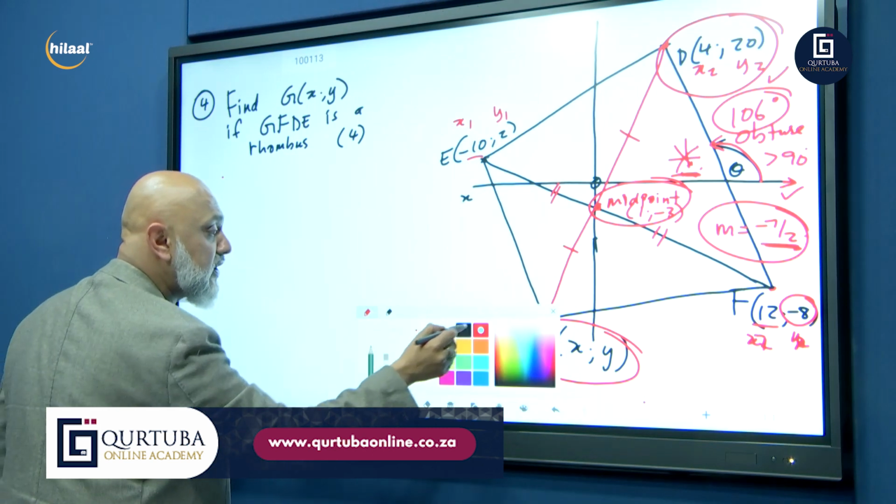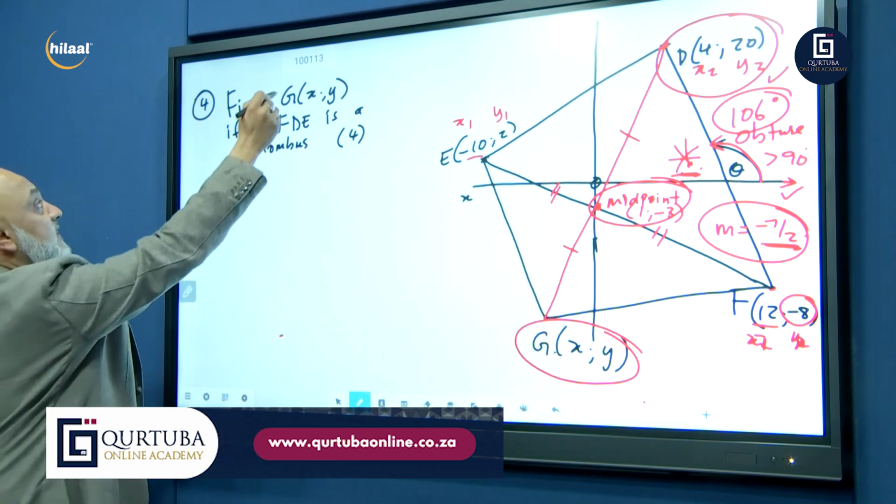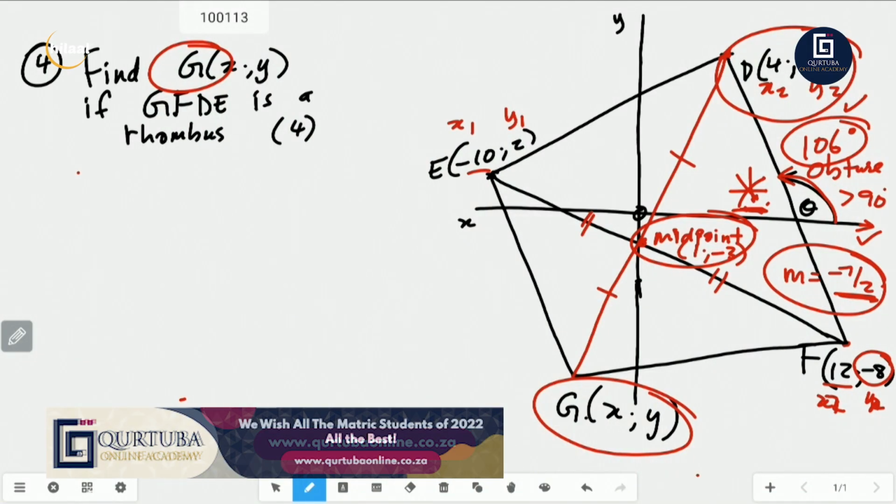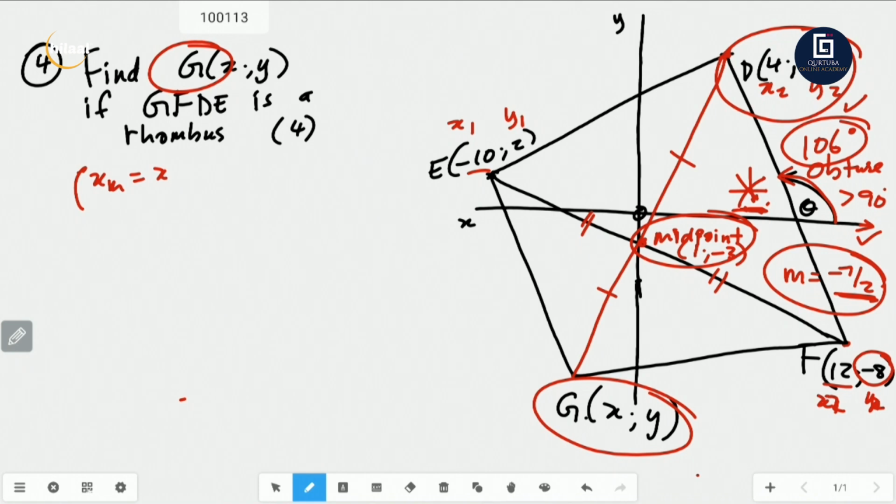Right, so now we're going to find G's coordinates because that's the question. Find G's coordinates. So we're using the midpoint. We found the midpoint of EF, which is 1 and negative 3. We're now going to be finding G's coordinates. So I'm now going to say X midpoint is equal to X1 plus X2 over 2. And Y midpoint is equal to Y1 plus Y2 all over 2.